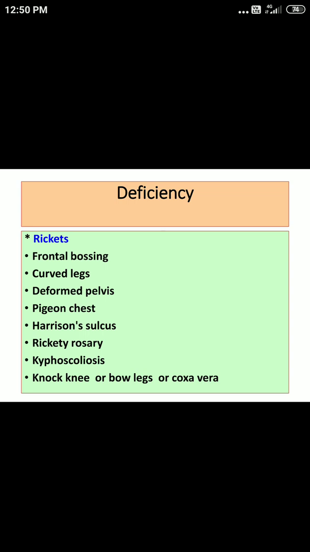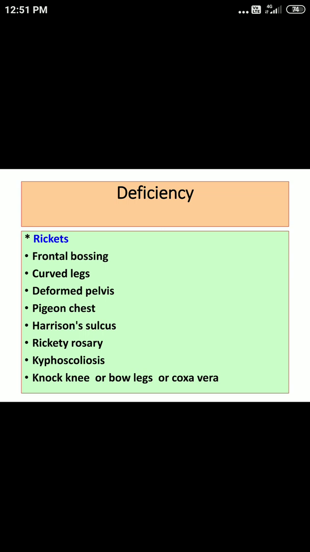The most important thing you can notice is frontal bossing. Now what is the meaning of frontal bossing? In this, you can see the forehead of the child becomes prominent. Prominence of the forehead we call frontal bossing. In the legs, if you observe, you can see curvature. There can be curved legs. Or you can observe deformities in the pelvis.